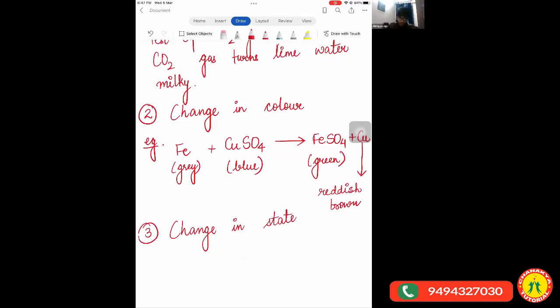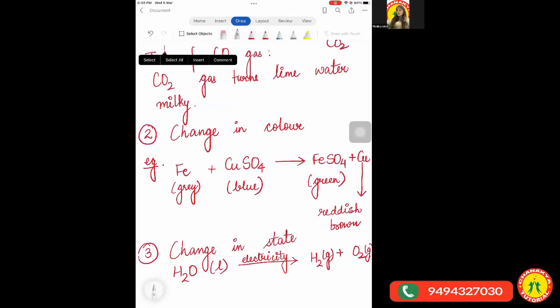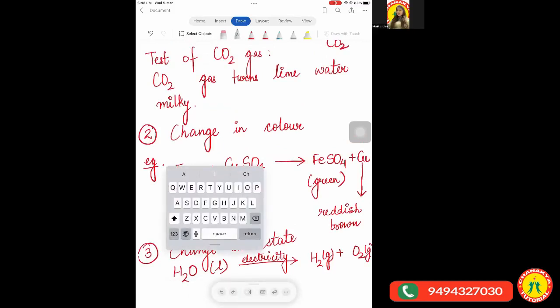Yes, ma'am. Okay. Next is the change in state. State means the physical state. For example, when we talk about the physical state of water, it is in liquid state. When we pass electricity through water, then what do we observe? We observe that it gets broken down into hydrogen and oxygen, which are gases. So here you can very well and clearly observe that the liquid water got converted into what? The gaseous state. Is it clear, everyone? Any doubts?